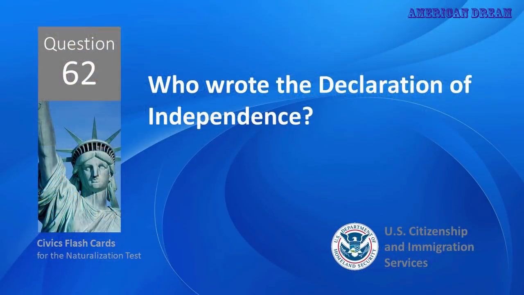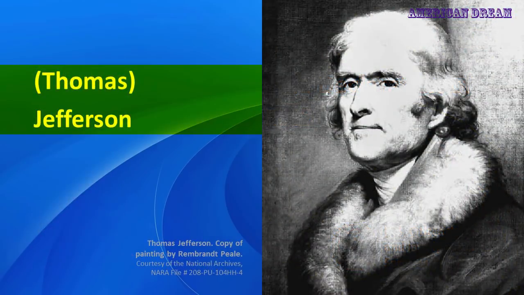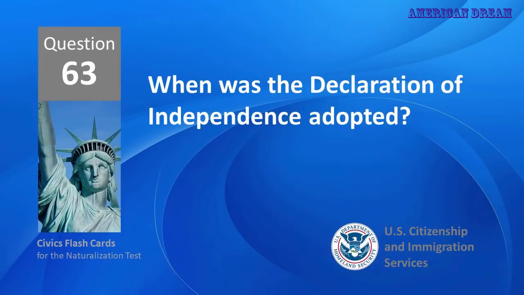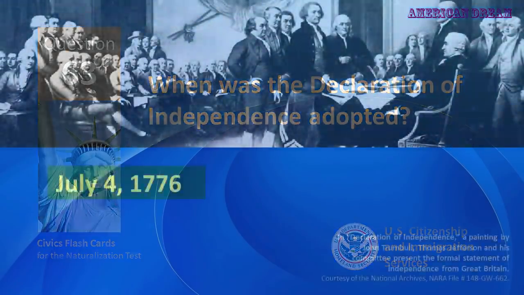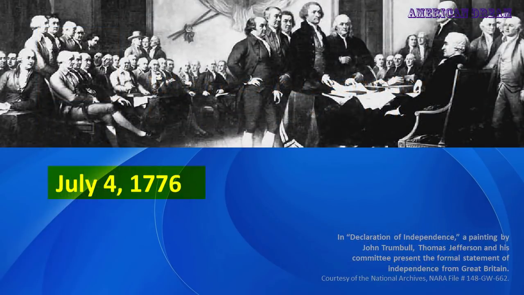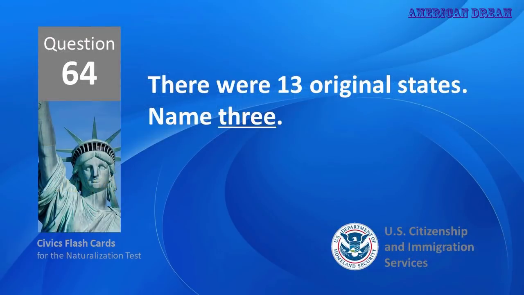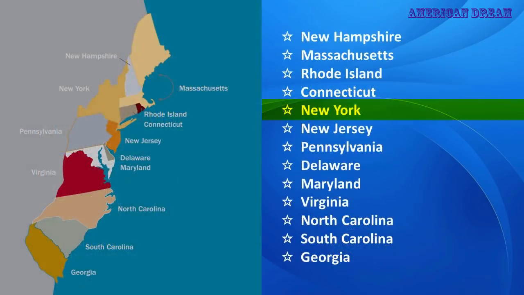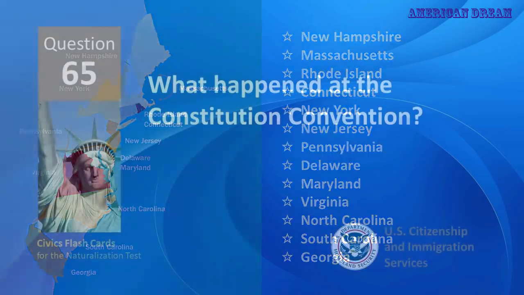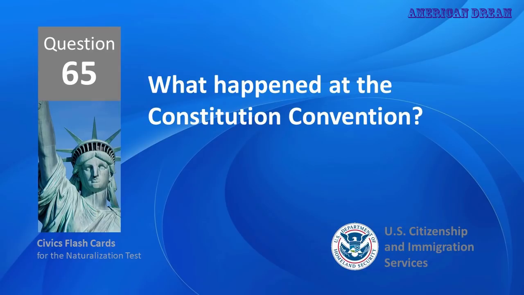Who wrote the Declaration of Independence? Thomas Jefferson. When was the Declaration of Independence adopted? July 4th, 1776. There were 13 original states. Name 3. New York, New Jersey, Pennsylvania.